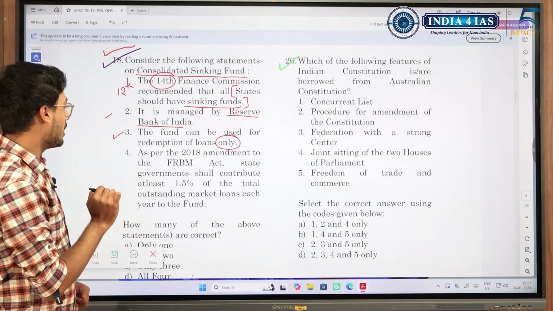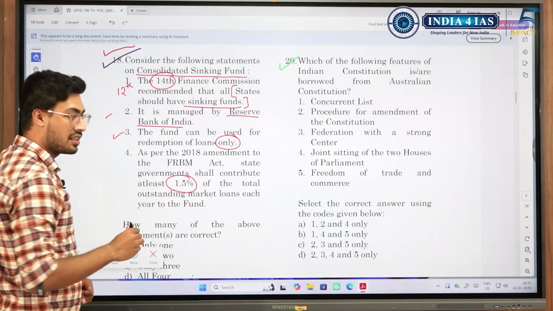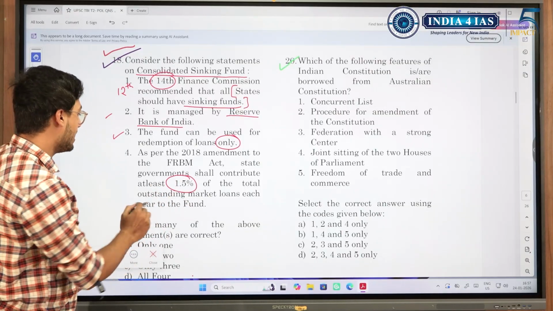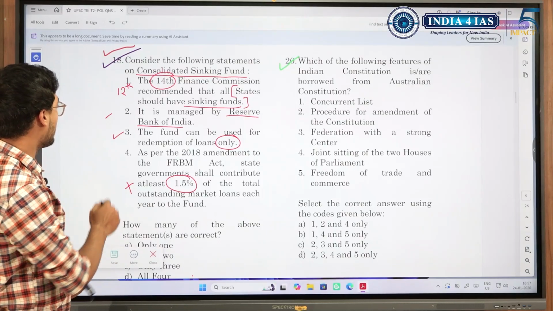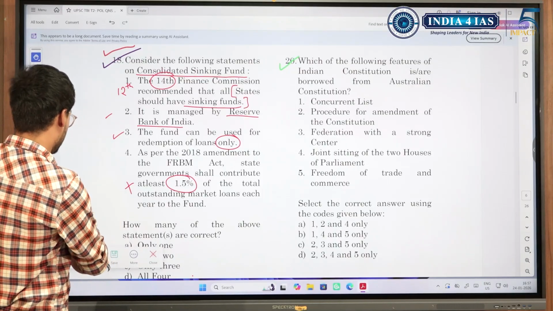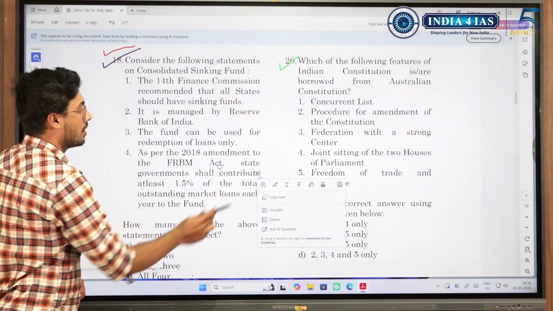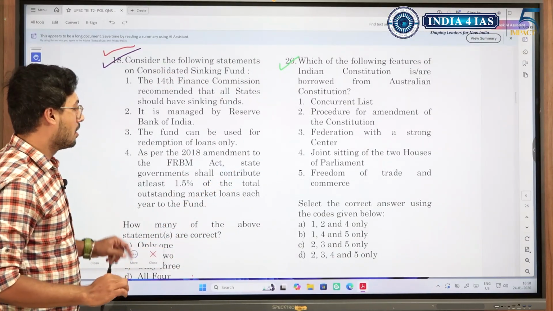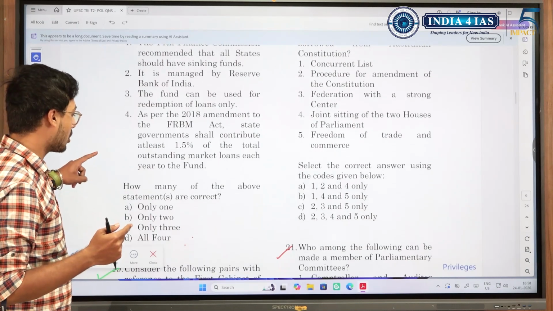As per the 2018 amendment, FRBM Act, government shall contribute at least 1.5%. So like I said again, the trap is in numbers. It is not 1.5. So in this case, the answer would be only 2. Whenever you see numbers in any topic, when you are solving questions, please give extra attention and double check if it's right or wrong.